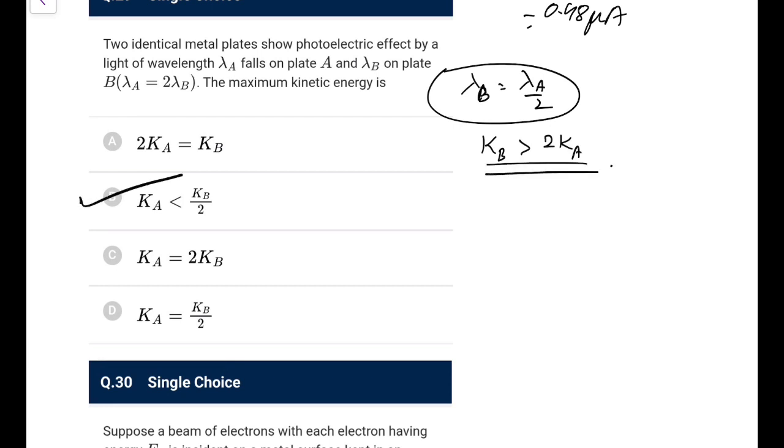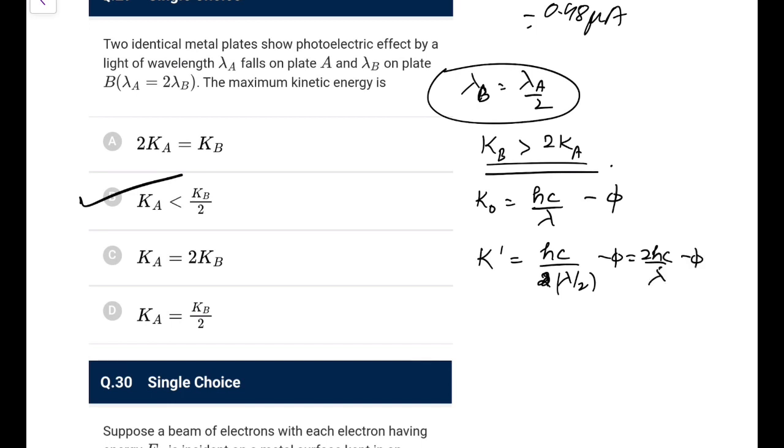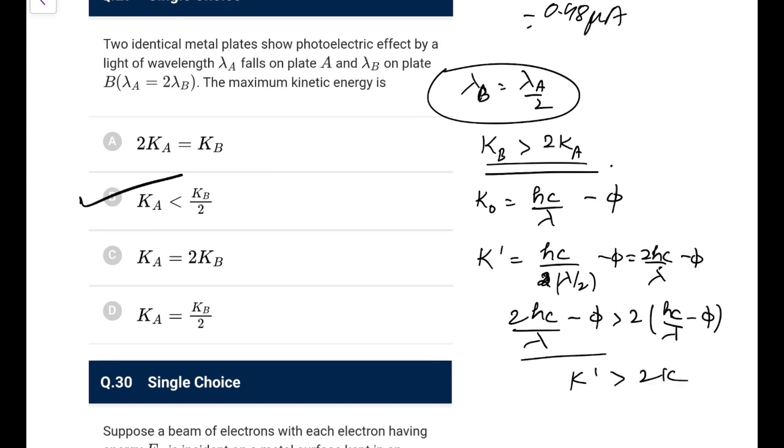What's the logic? Just remember this thing. Let's say you have lambda, so K max, K naught, would be hc by lambda minus phi. Now if you make the wavelength half, it becomes K dash, which would be hc over lambda by 2 minus phi. So it becomes 2 hc by lambda minus phi, and this is greater than twice of hc by lambda minus phi, because there would be minus 2 phi. So you can directly say this K dash would be greater than twice of K naught.